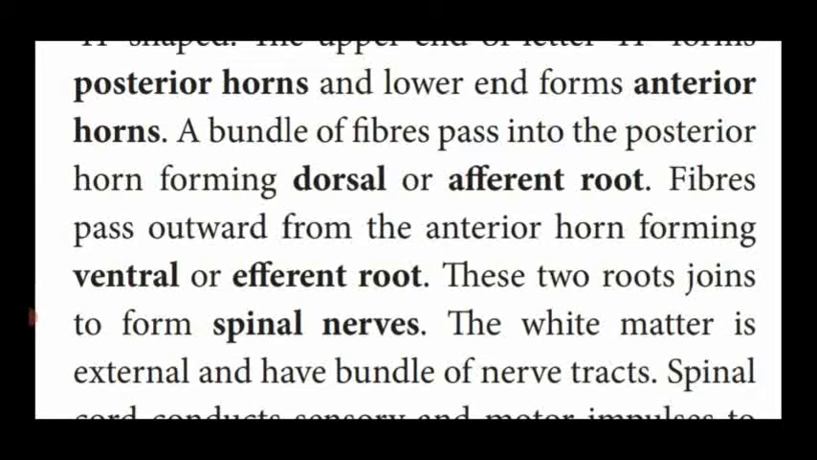The fibers pass out from the anterior horn forming the ventral or efferent root. Dear students, a bundle of fibers which passes in, that means to the inner side of the posterior horn, forming the root, is known as the dorsal or afferent root. Another bundle of fibers pass outward from the anterior horn forming the ventral or efferent root.